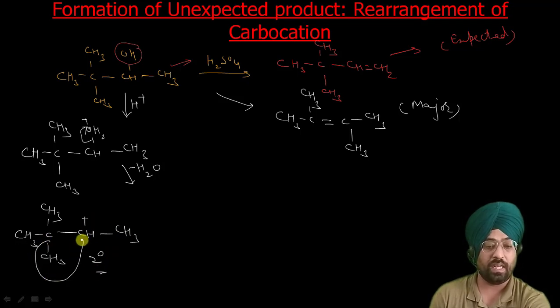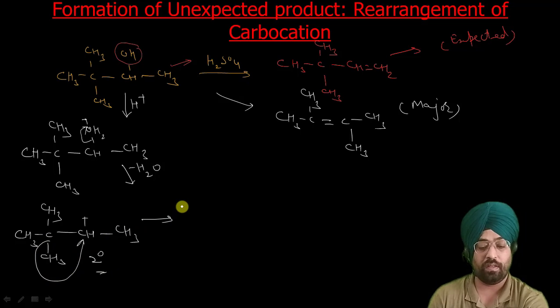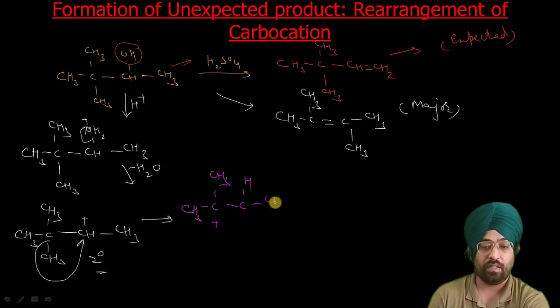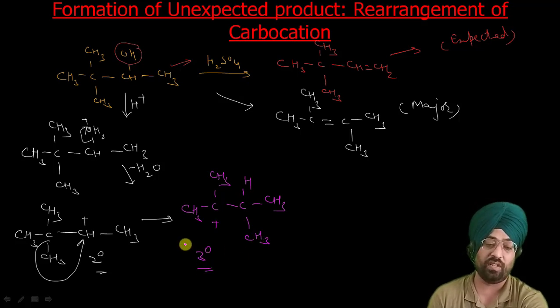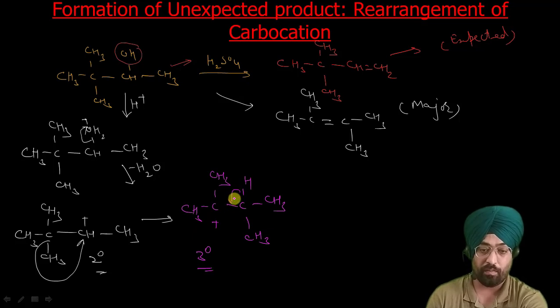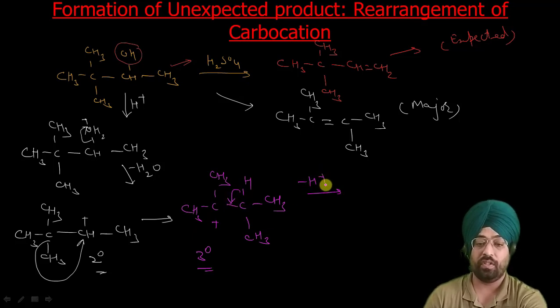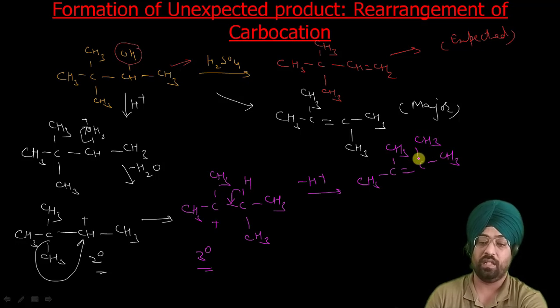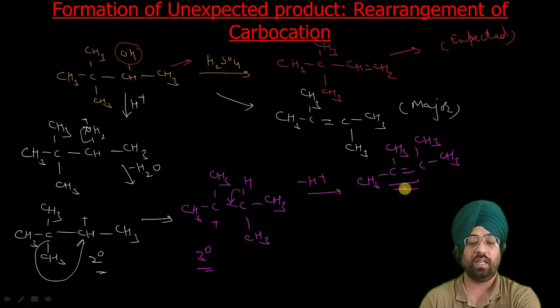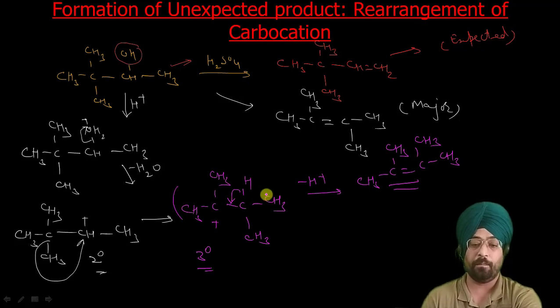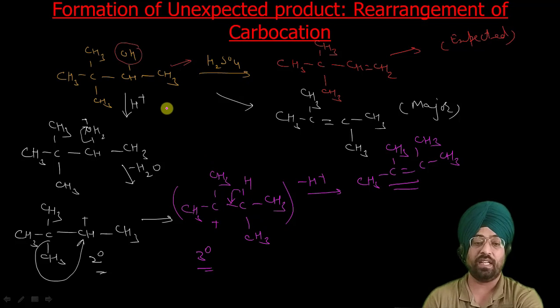If we do this methyl shift, the product that will be formed is CH3 CH3 positive CH3 CH3. That is your tertiary carbocation, which is more stable. So this rearrangement will take place. Now the proton from here will go, minus H positive, and you will get CH3 CH3 double bond CH3 CH3. That is how you can explain the formation of unexpected products during the dehydration of alcohols.